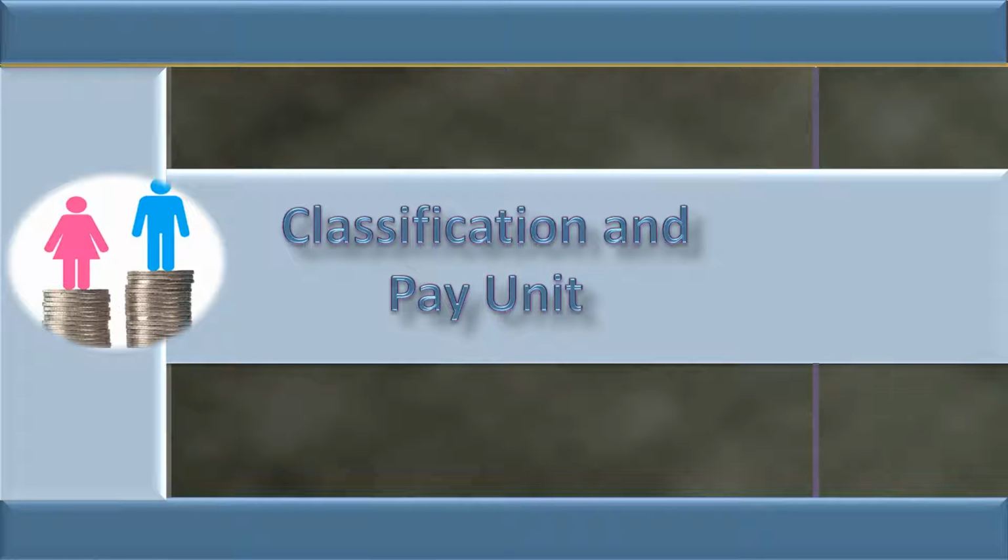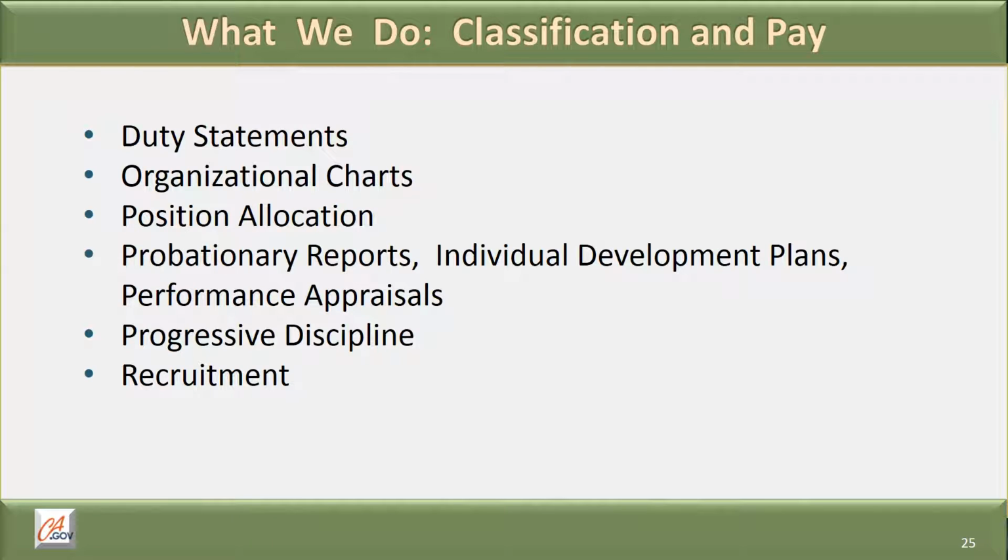Classification and Pay Unit. The Classification and Pay Unit is responsible for providing guidance to supervisors and managers regarding duty statements, organizational charts, position allocation, probationary reports, individual development plans and performance appraisals, progressive discipline, and recruitment.